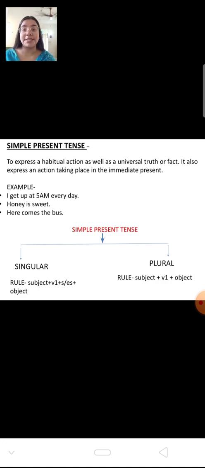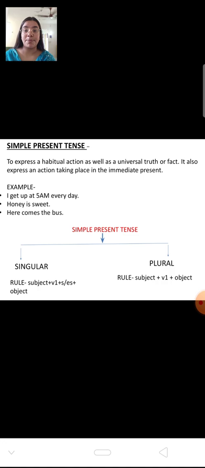That means it's a simple present tense. Now, how will you identify that it is a simple present tense or a simple, perfect, continuous, or perfect continuous tense? To write the simple present tense, there are two things. Mainly, a sentence can be written in singular form or plural form.